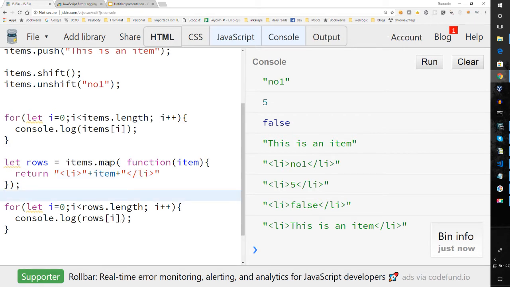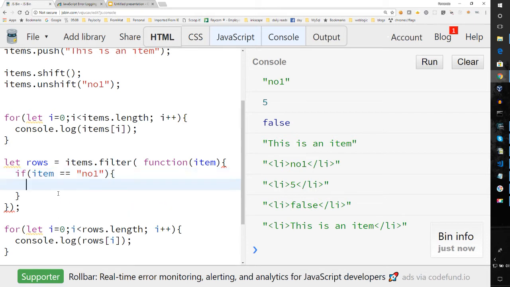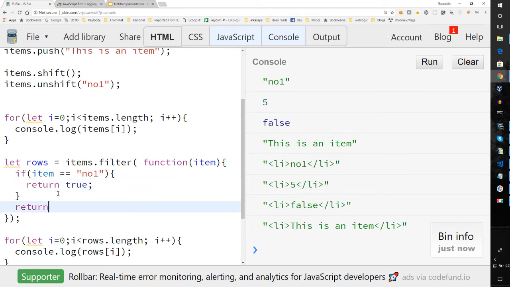And filter works a little bit different because you may want to actually filter out items that maybe you don't agree with or something. So let's just say that you are filtering. Say filter, and you can return, you can execute an if statement. So you can say if item equals something, for example, number 1, return true. Otherwise, just return false.